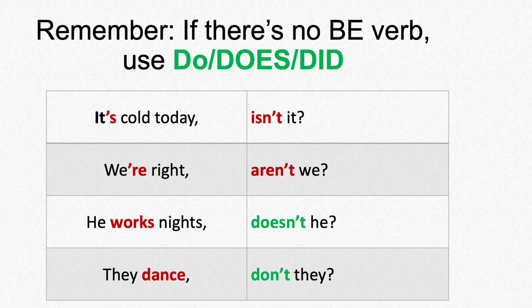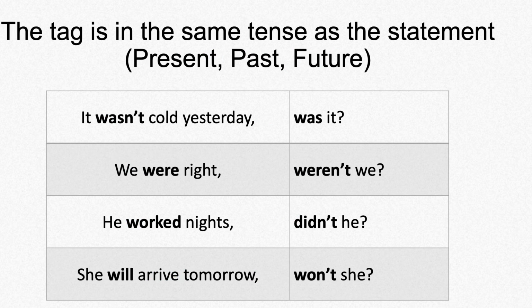The last 2 examples do not have a be verb or a modal. He works nights. They dance. So when we add the tag question, we have to use the helping verb. He works nights, doesn't he? They dance, don't they? The tag is in the same tense, present, past, or future as the statement.